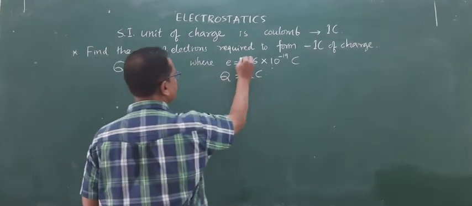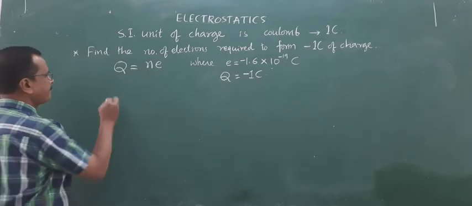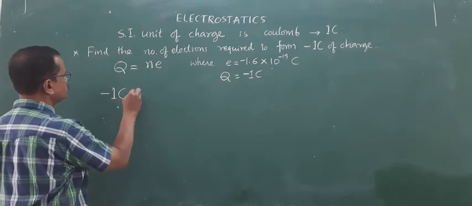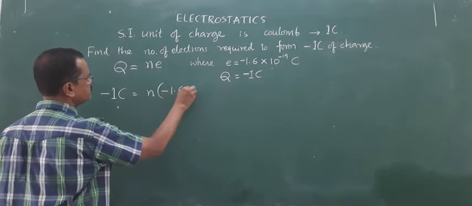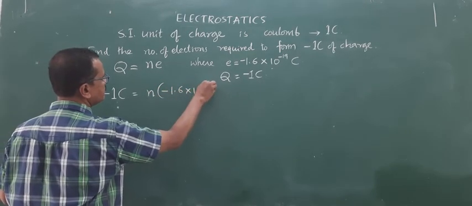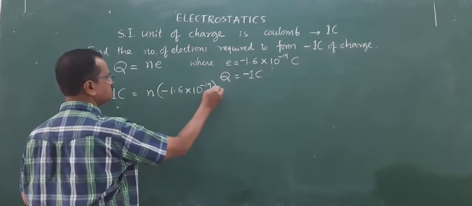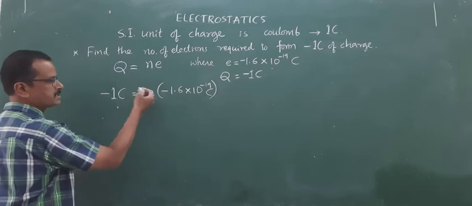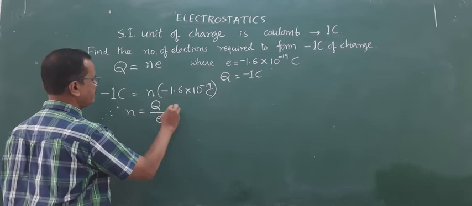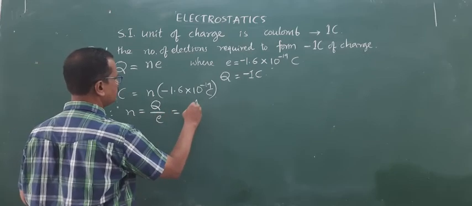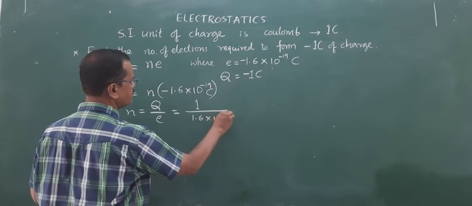If you take both as minus, then minus 1 coulomb is equal to n into minus 1.6 into 10 to the power of minus 19 coulomb. So coulomb cancels. Minus also cancels. Therefore, n is equal to Q by e, which is very simple: 1 divided by 1.6 into 10 raised to minus 19.